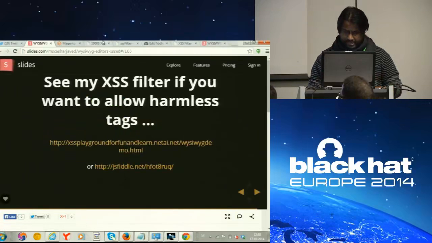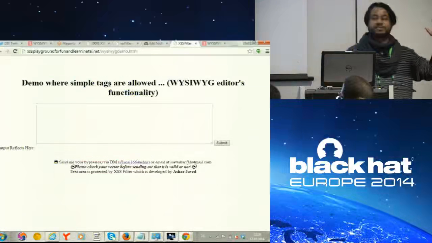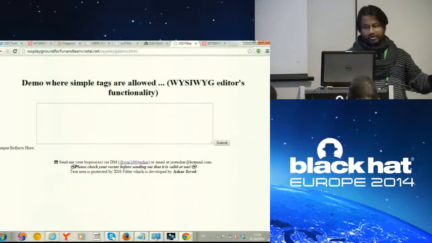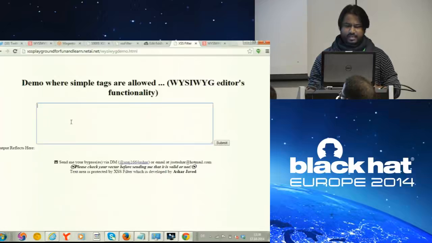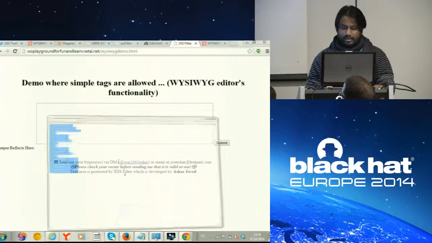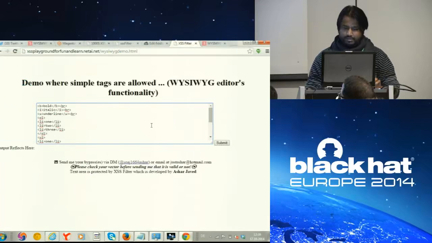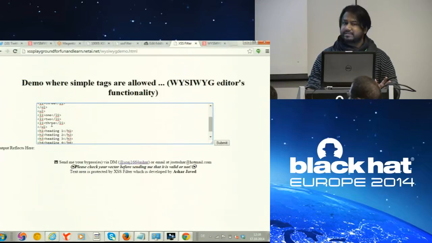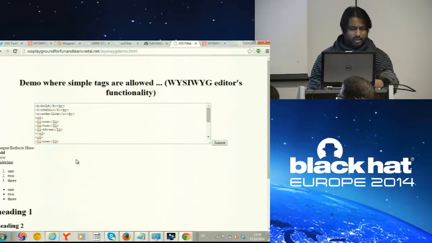Another demo I want to show you is another filter I developed 3 years ago. That filter is part of the ModSecurity firewall as part of their core rule set. This filter is based on regular expressions, and it only allows you to input simple tags. For example, here I had a text file with simple harmless tags: bold, ordered list, unordered list. This is supposed to be WYSIWYG editor functionality. You can only use bold, italic. If you submit it, they are all allowed.